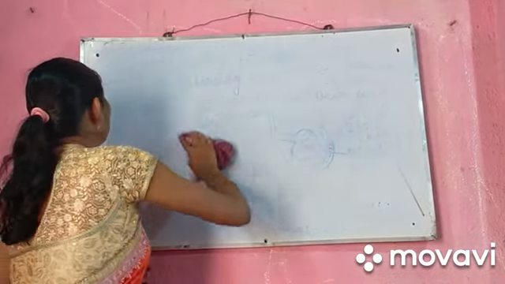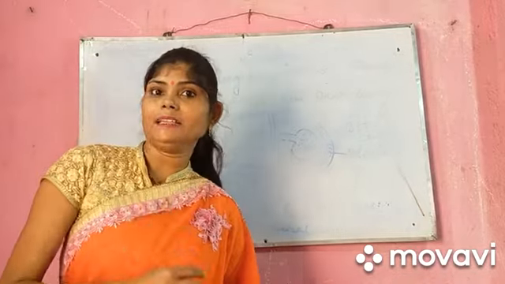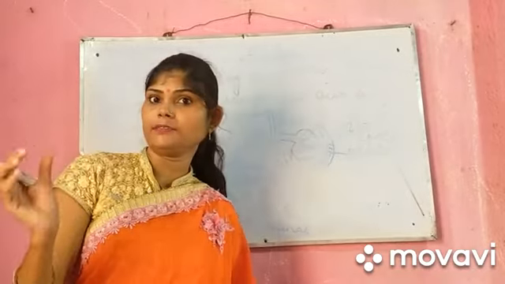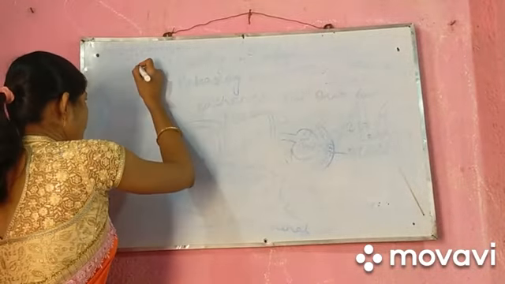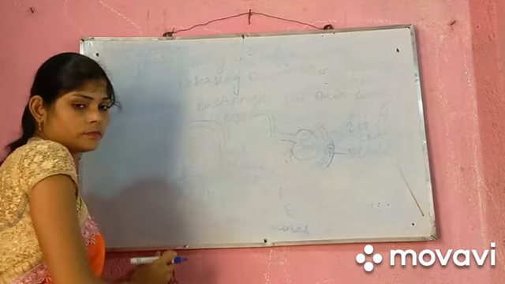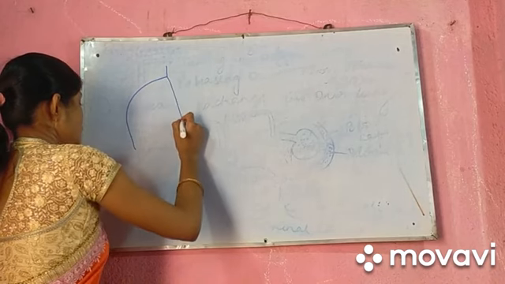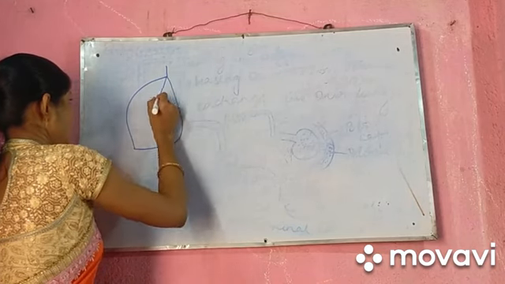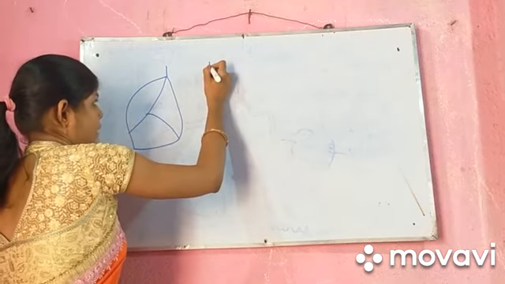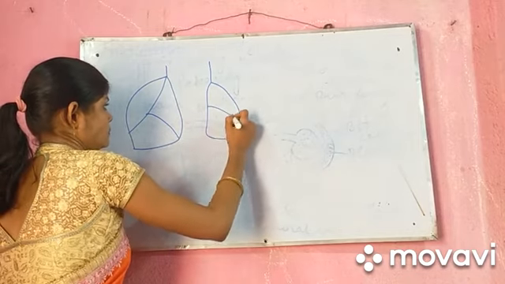We know that we have two lungs, one on either side. The right lung is larger or bigger than the left one. The right lung is a three-lobed structure, but the left one is only a two-lobed structure.